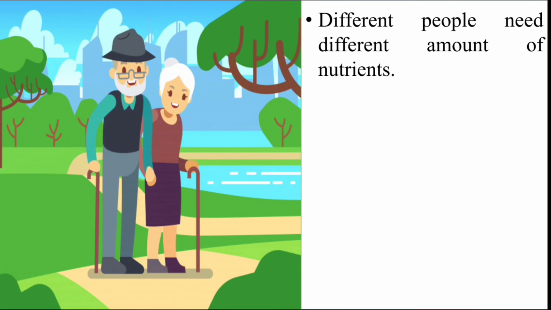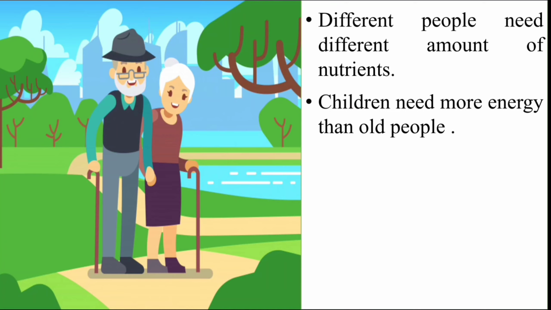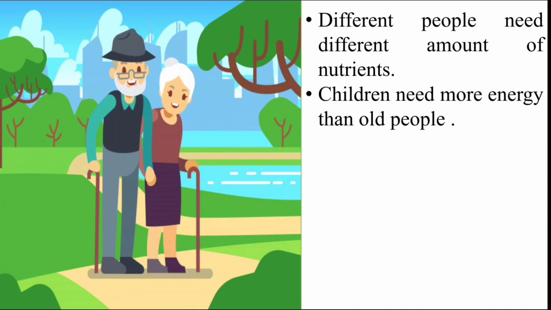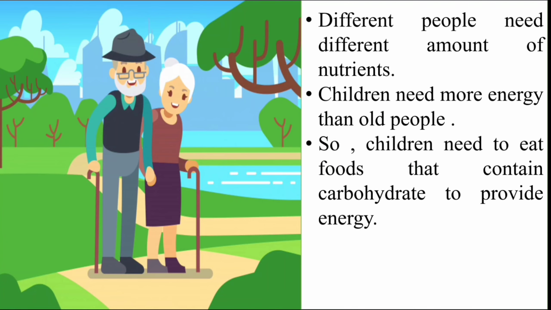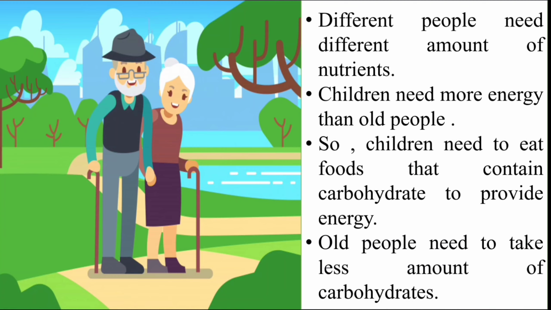So what have we learned? Different people need different amounts of nutrients. Children need more energy than older people. So children need to eat food that contains carbohydrate to provide them energy. Old people need to take less carbohydrate.